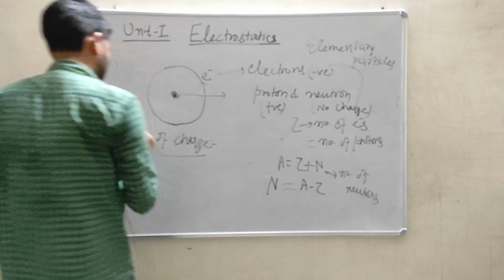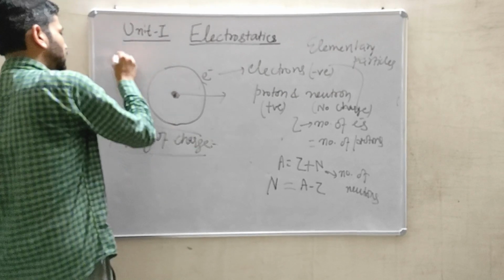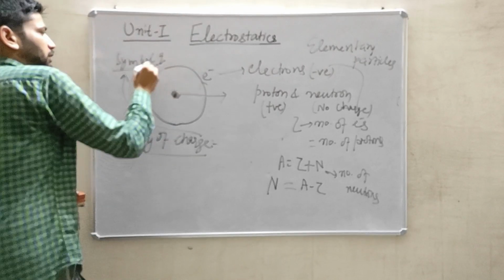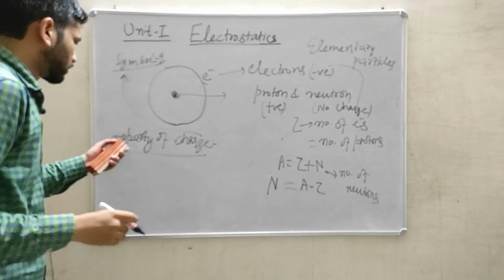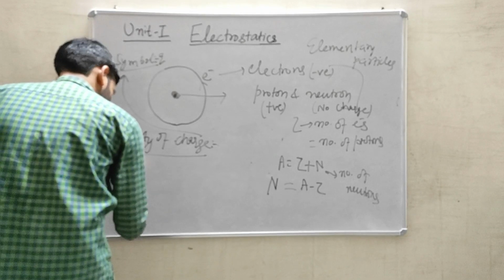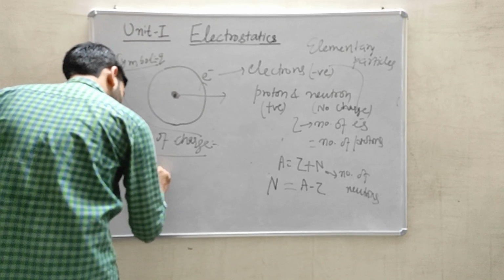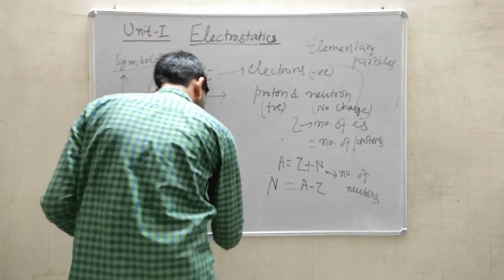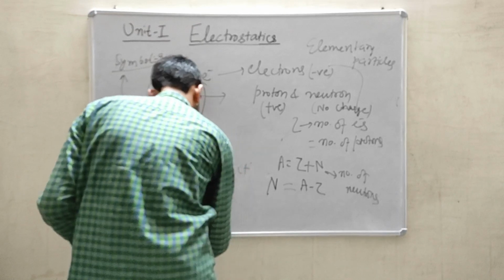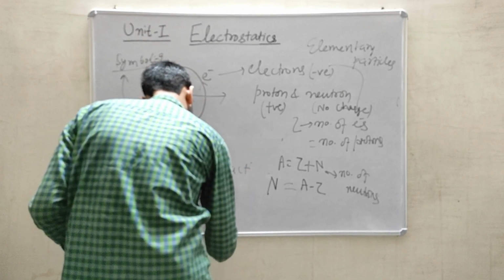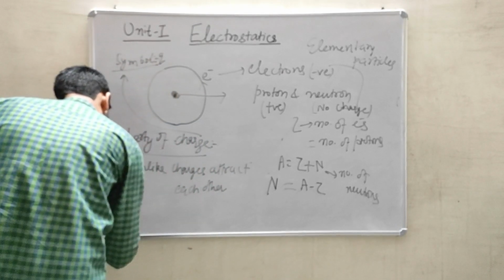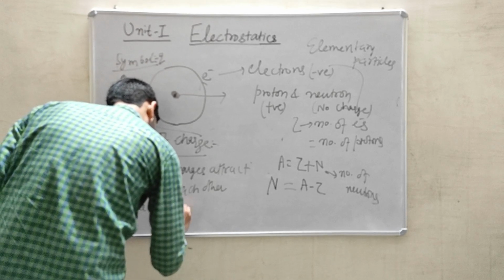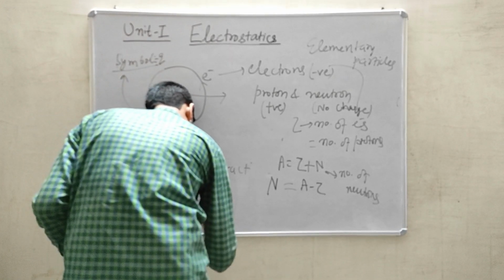A charge has the symbol Q. A charge is always represented by the symbol Q. So the property of charge is, unlike charges attract each other, while like charges repel each other.